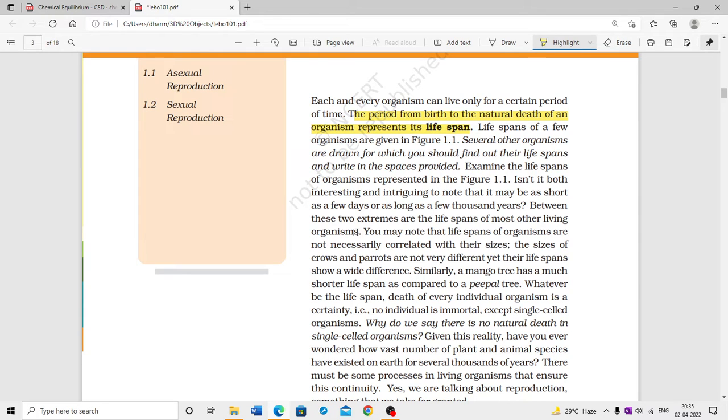This may be the more important line. The sizes of crow and parrots are not very different, yet their lifespans show a wide difference. Similarly, a mango tree has a much shorter lifespan as compared to peepal tree.